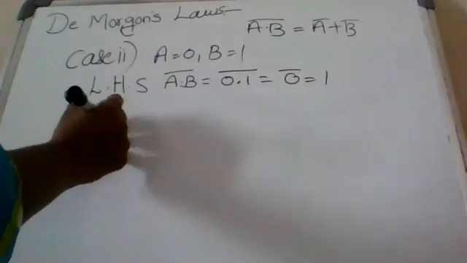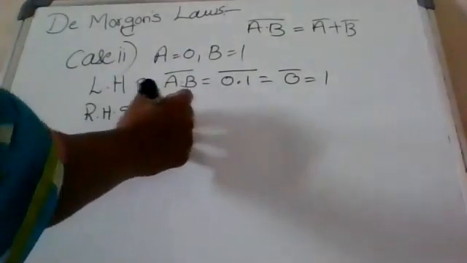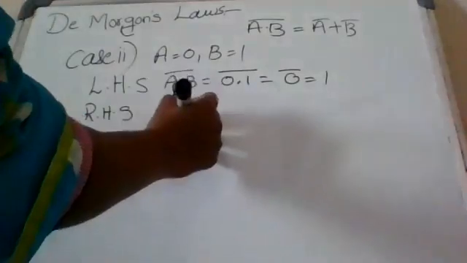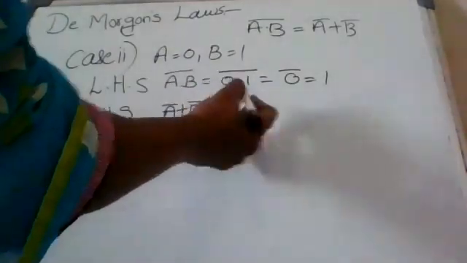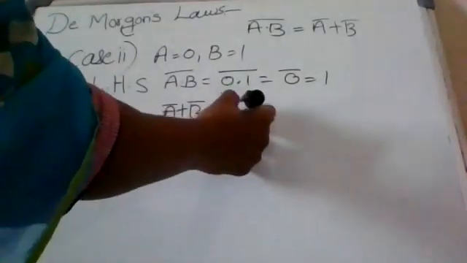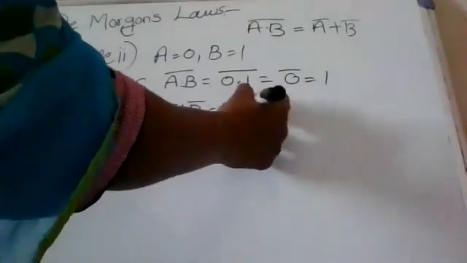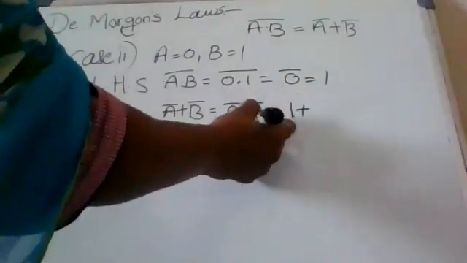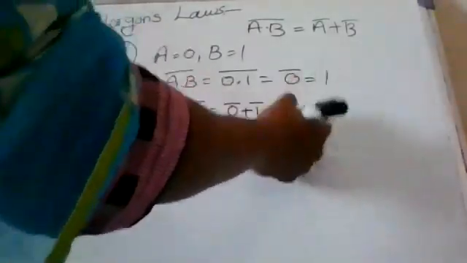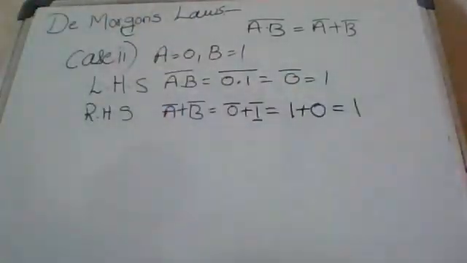And next, what is the right hand side? A complement plus b complement. 0 complement plus 1 complement. 0 complement means 1, plus 1 complement 0. 1 plus 0, 1.